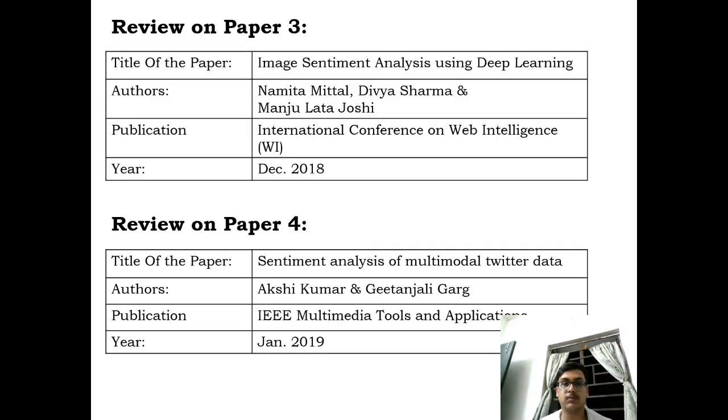Moving on. Now our third review paper, Image Sentiment Analysis using Deep Learning. The authors are Namita Mittal, Divya Sharma and Manju Lata Joshi. It was first published in December 2018 at the International Conference on Web Intelligence. The title of paper 4 is Sentiment Analysis of Multimodal Twitter Data. It was written by Akshi Garg and Gitanjali Garg. It was first published in January 2019 in IEEE Multimedia Tools and Applications.